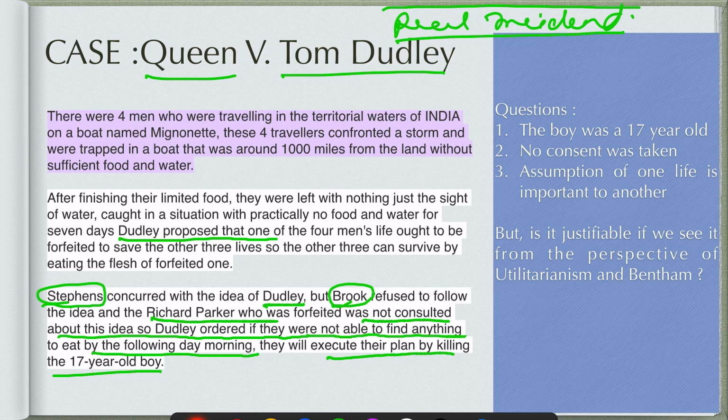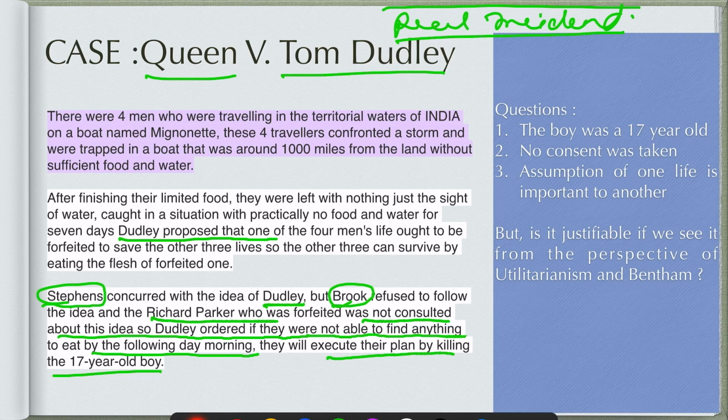So keeping the legal question aside, if we analyze just the ethical aspect of it, is it right to kill the 17-year-old Richard Parker to save the life of the other three? And they were doing this at a time when there was a desperation to save their lives. What do you think about it?